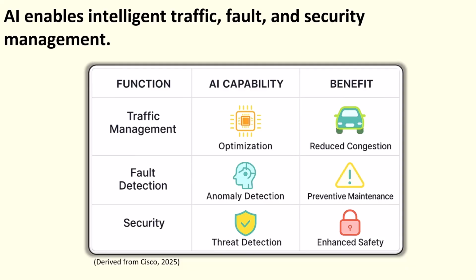And finally, security. AI learns what normal traffic looks like and flags anything out of the ordinary. If your smart fridge starts firing off DNS requests at 3 a.m., AI shuts it down fast, and there's no need to wait to apply a rule set. Now, let's talk about where this is happening, because the answer is increasingly right at the network edge.